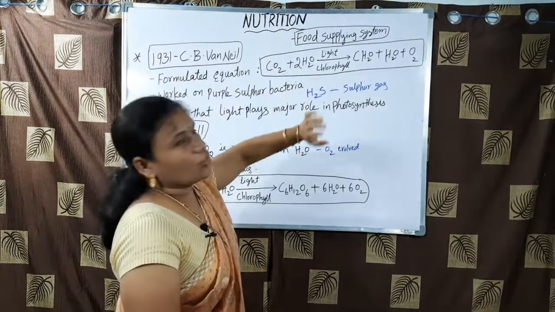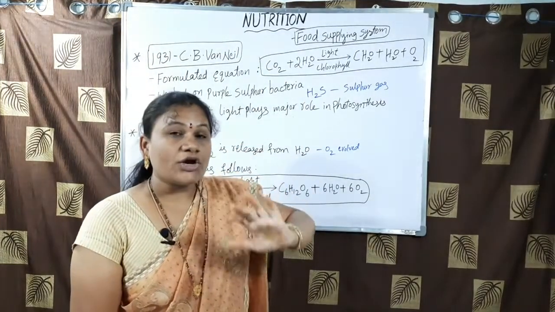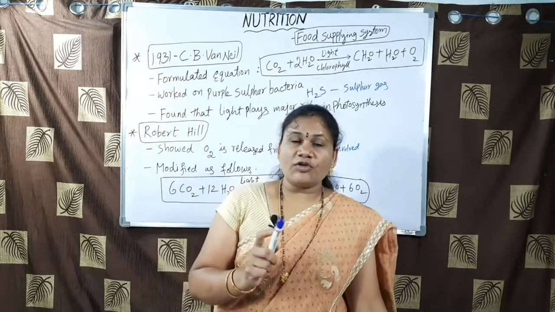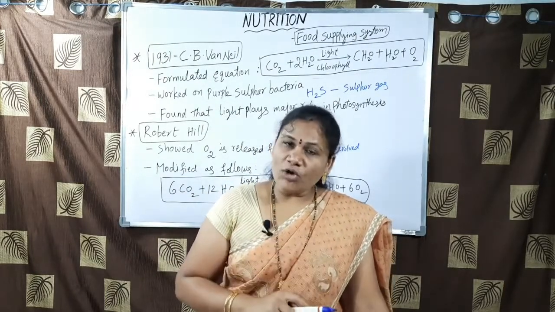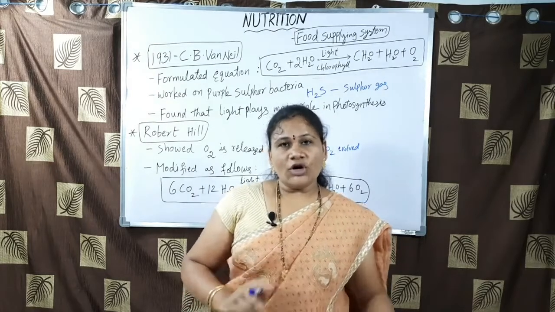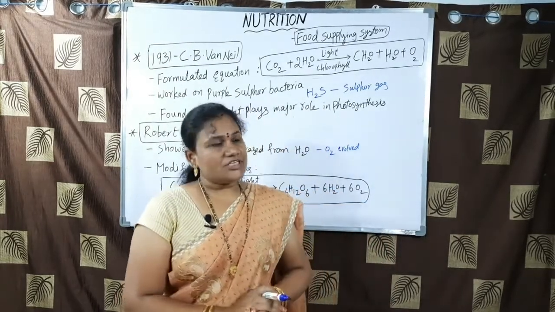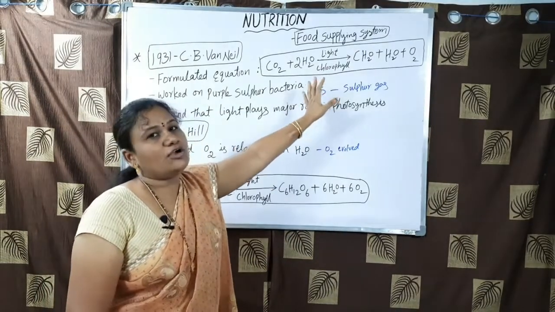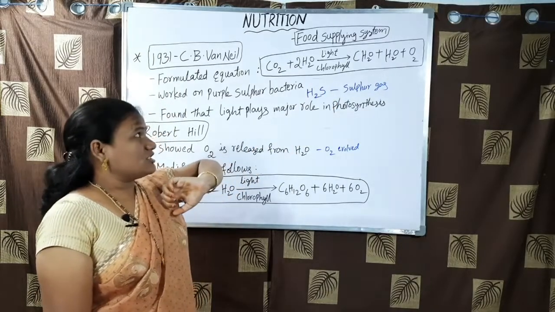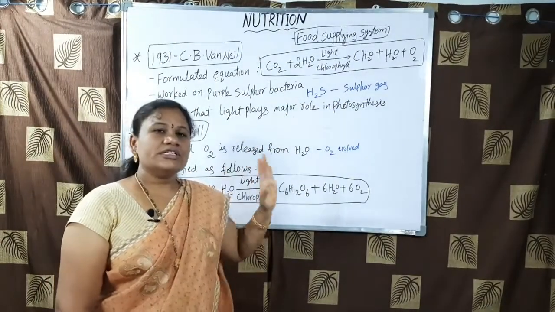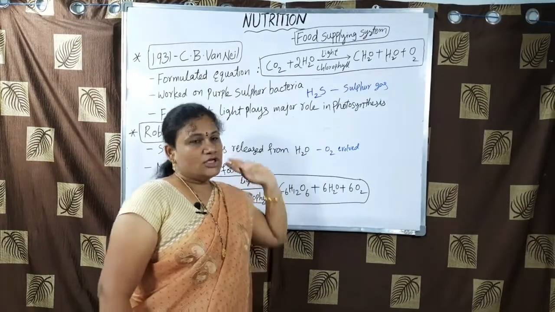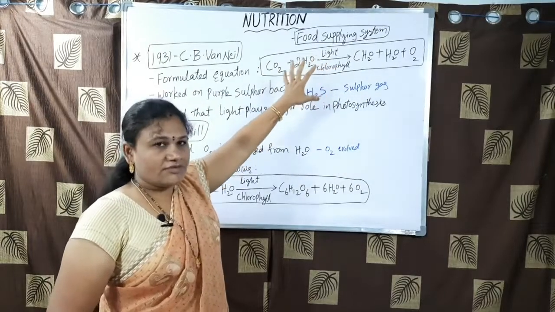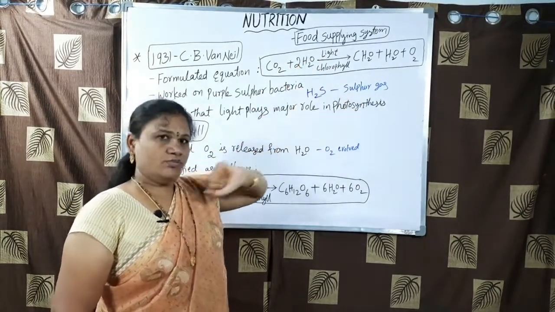According to C.B. Van Niel's opinion, for each molecule of carbohydrate formed, one molecule of water and one molecule of oxygen are formed. This is a very simple equation and it does not explain the complexity of the photosynthesis process, but for the first time, he tried to formulate photosynthesis. Till now, we are using this equation with some modifications.